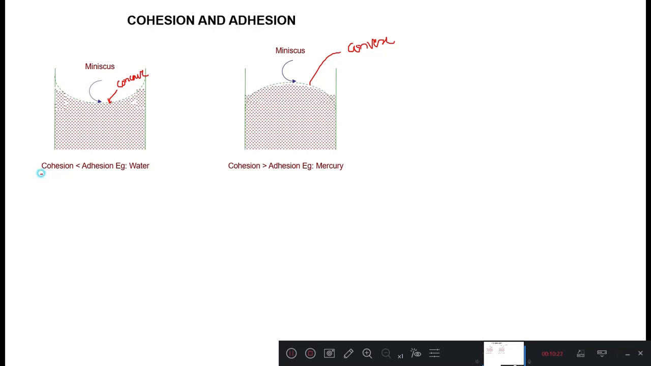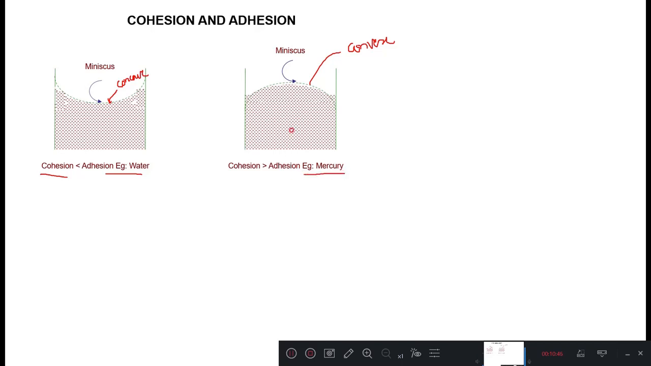We can say when the cohesion is less than adhesion, the liquid surface will have a concave meniscus. When the cohesion is greater than the adhesion, the liquid surface will have a convex meniscus. So an example of concave meniscus is water, and an example of convex meniscus is mercury.